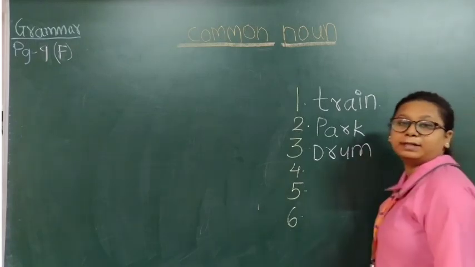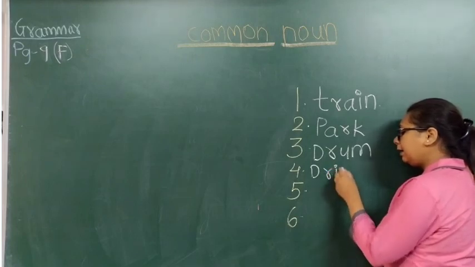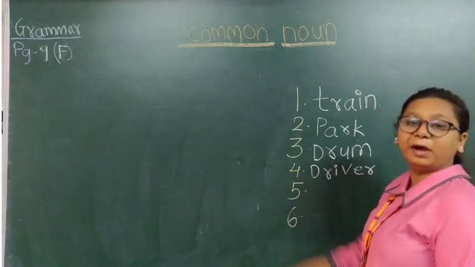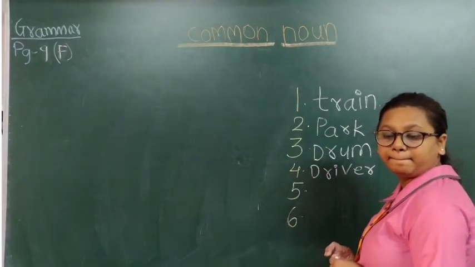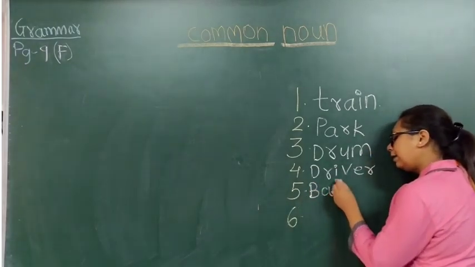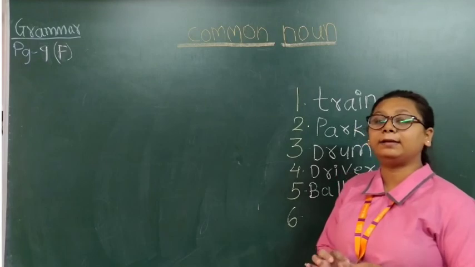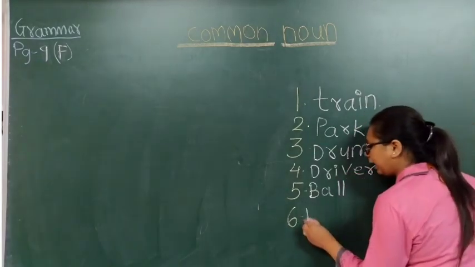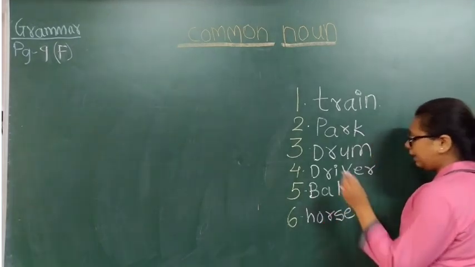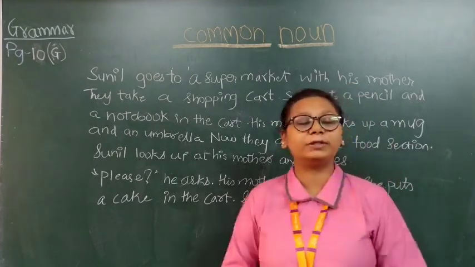Fourth one. What can you see in the fourth picture? Yes. In the bus you can see a driver. So driver. D-R-I-V-E-R. Driver. Fifth one. What can you see in the fifth picture? Yes. A ball. B-A-L-L. Ball. And the last one, that is the sixth one, a horse. H-O-R-S-E. Horse.